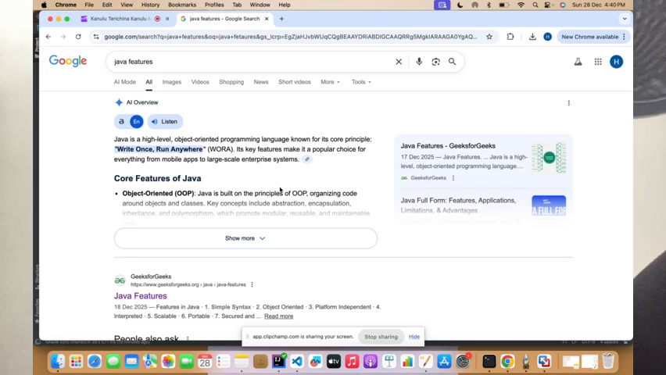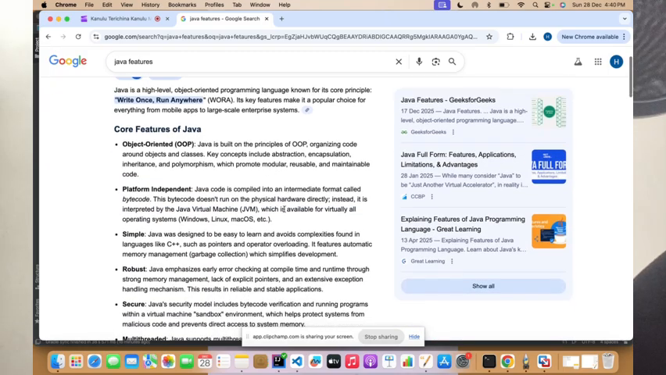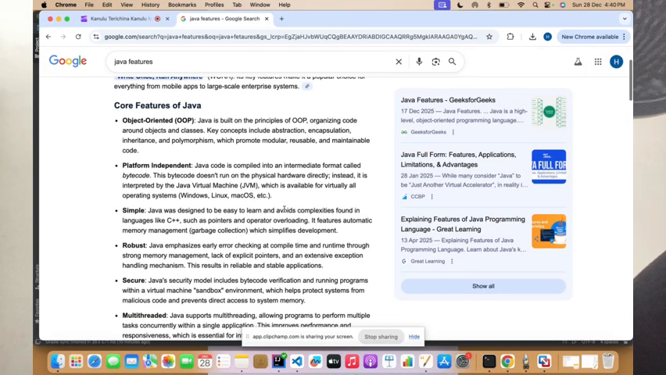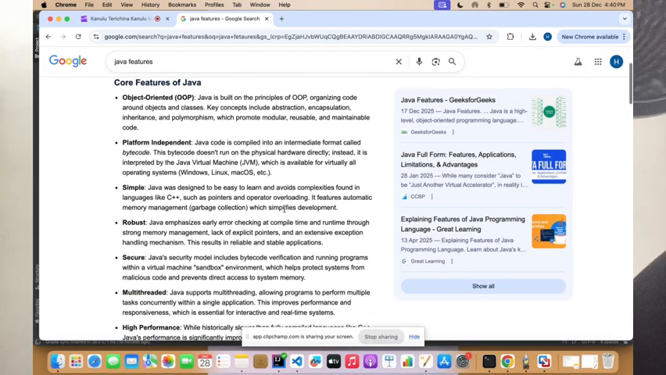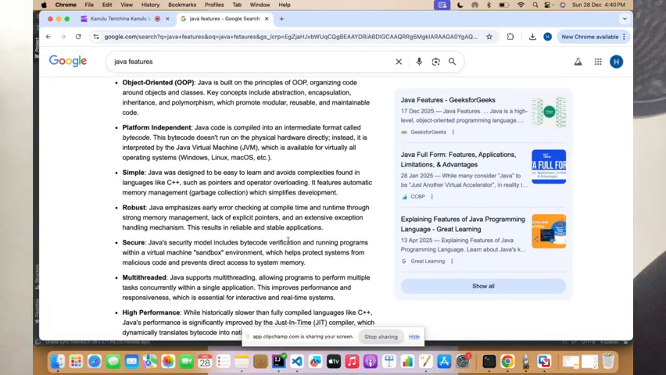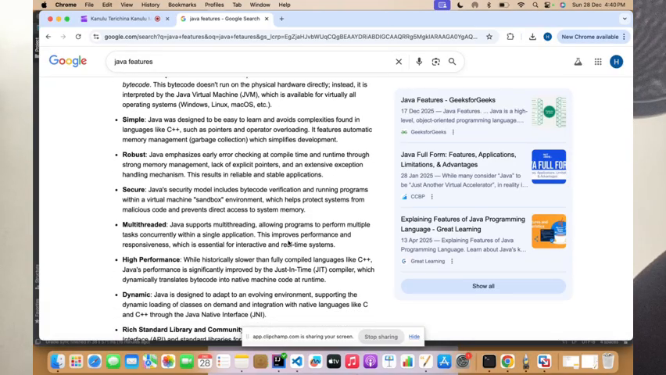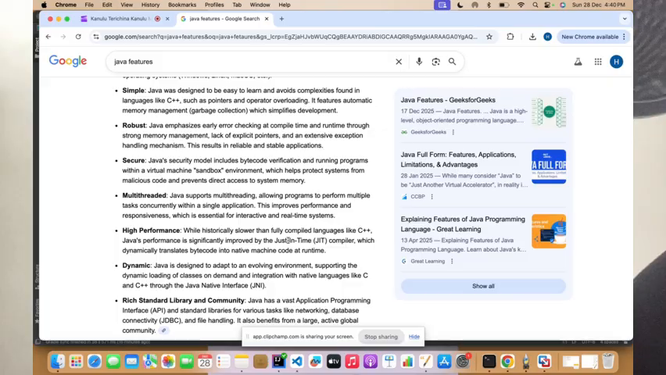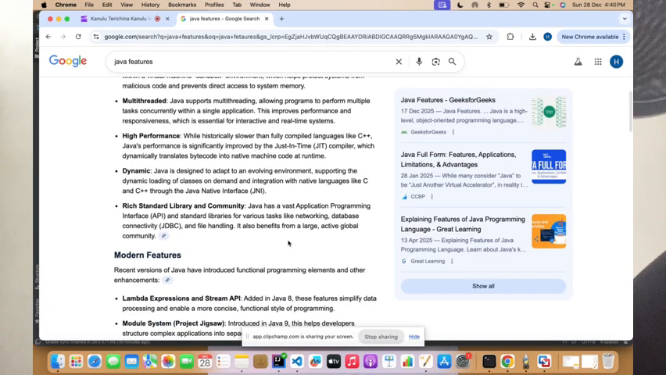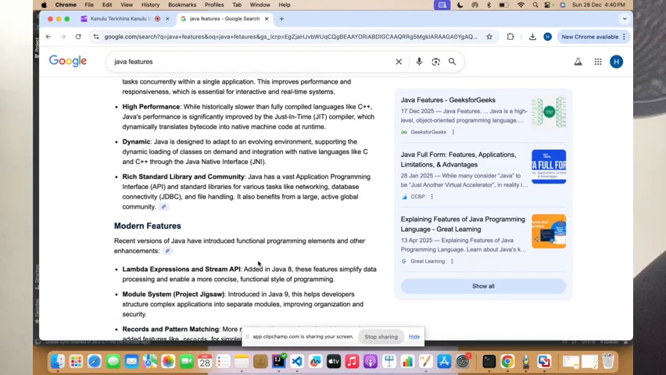Okay, and the features of Java, it says that OOPs is a basic thing which a Java developer has to learn. Okay, and it says that it is platform independent, simple, robust, secure, multi-threaded, high performance, dynamic, and has a rich standard library and community. And these are the features of Java 8.